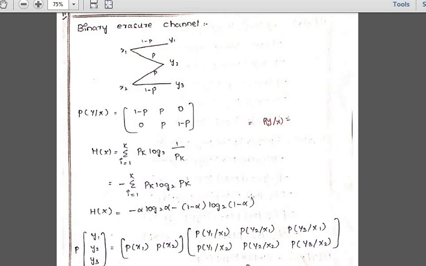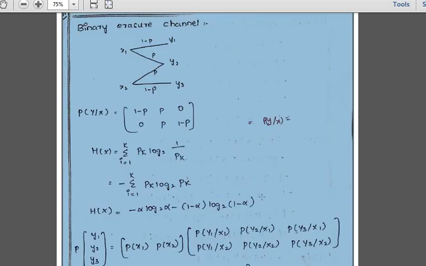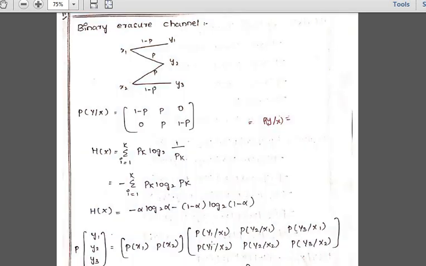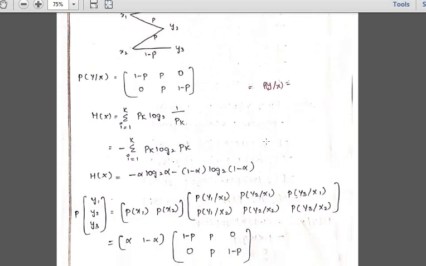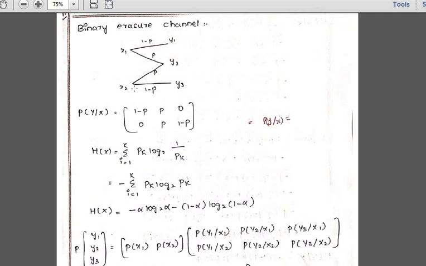Now, what is the probability of getting this one? Probability of y1 by x1 is 1 minus p. It is directly shown here also. You can see, I am writing the same part over here. Probability of getting y1 by x1 is 1 minus p. Probability of getting y2 by x1 is p. And probability of getting y3 divided by x1: is there any connection, a path between y3 and x1? No.